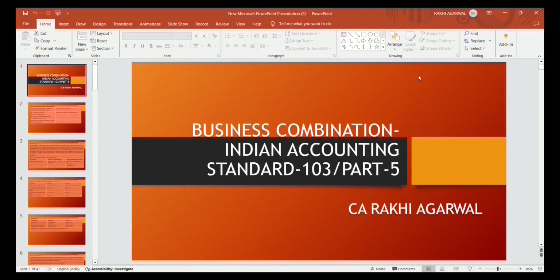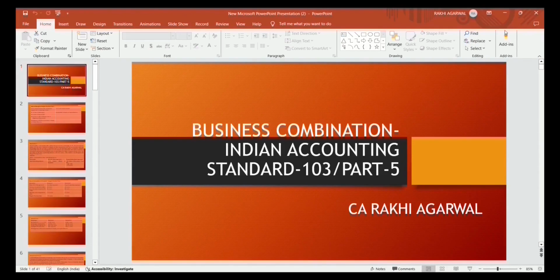Then we had discussed the definition of control as per Ind AS 110. Control means when one entity has voting rights over another entity, or potential voting rights over another entity. The one entity has the power to appoint and remove the KMPs of the other entity, or to decide the remuneration of the KMPs of the other entity. Also when one entity has rights to receive the income, dividend or interest income of the other entity, or the power to change its profits. In that case, that entity has control over the other entity.